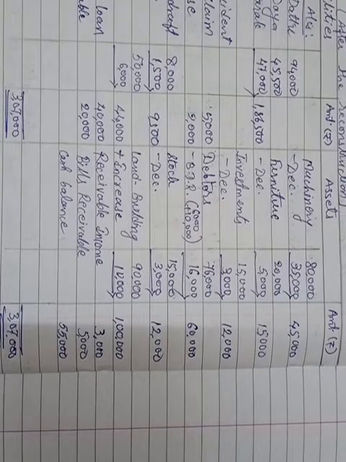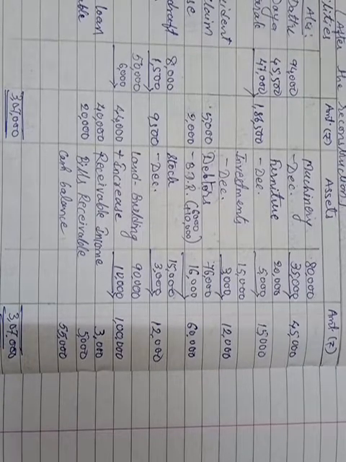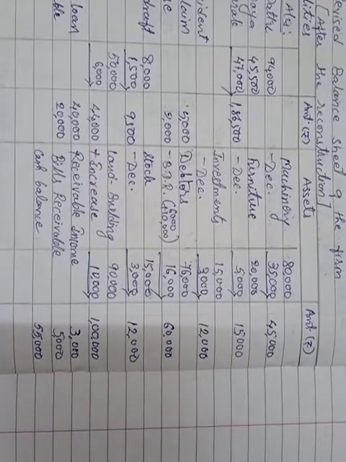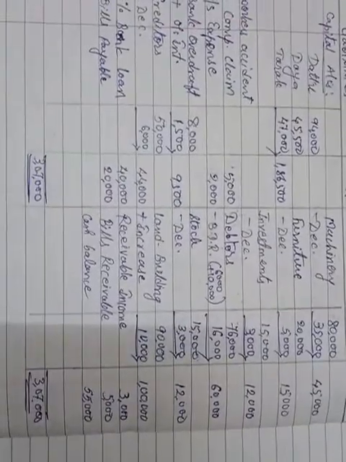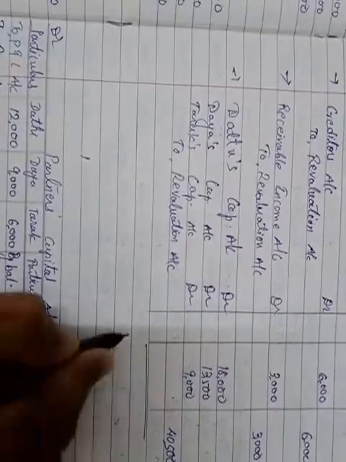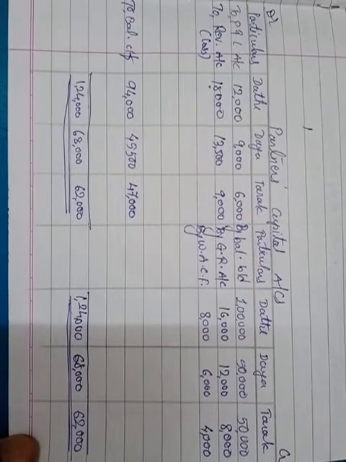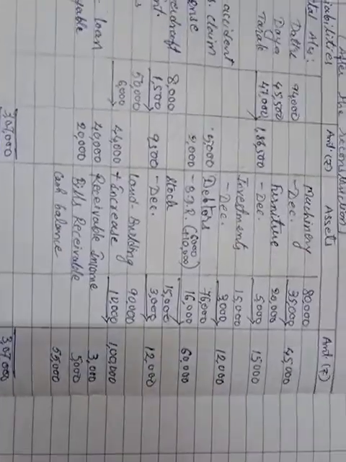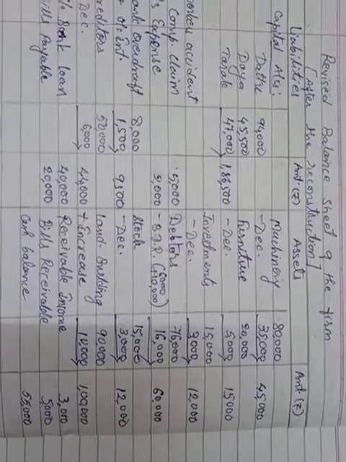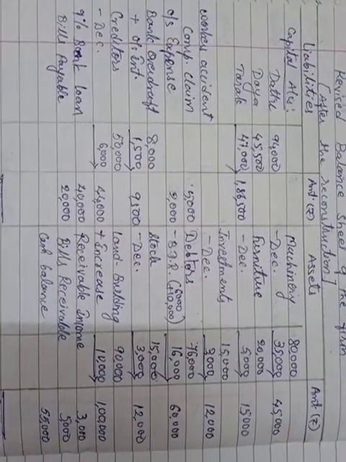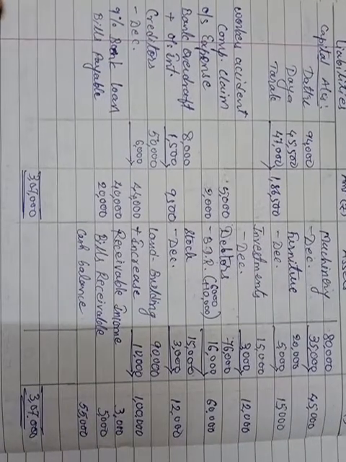This is how we can prepare the balance sheet and capital accounts with the help of the revaluation account. Okay, so this is the end of this question. In the journals you can write the total, whatever it will be according to your journal entries. I have not written a few journal entries, so I am not writing the total. Okay, so these are your capital accounts and the balance sheet of the firm after the reconstruction. That is your answer.